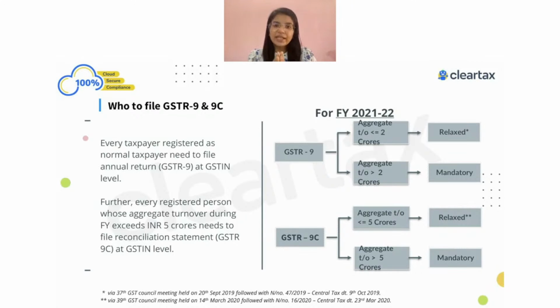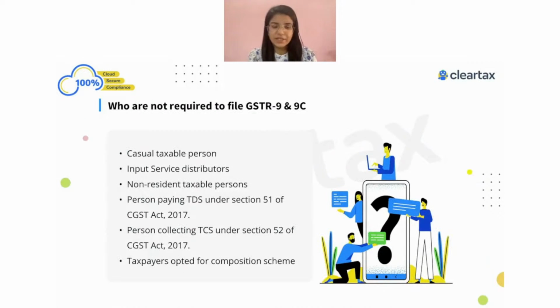So whenever we check the applicability, we have to always check at a PAN level. At a PAN level, you check your turnover, and if it exceeds the threshold limit, it becomes mandatory, and then it applies for all of your GSTINs, irrespective of whether for a particular GSTIN you have any supply or you don't have any supply. Once it is applicable at PAN level, you are required to file the GSTR-9 for all of your GSTINs. That is how we are required to file the GSTR-9 and 9C form.